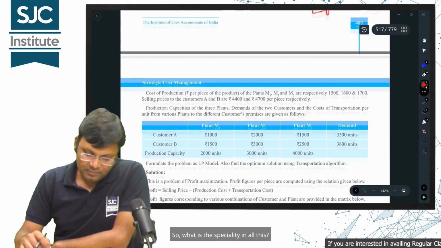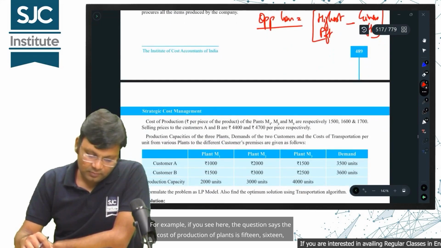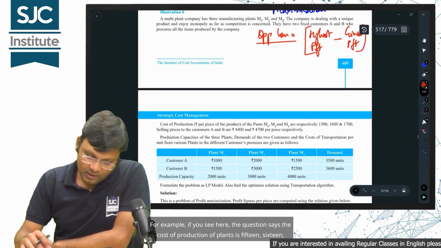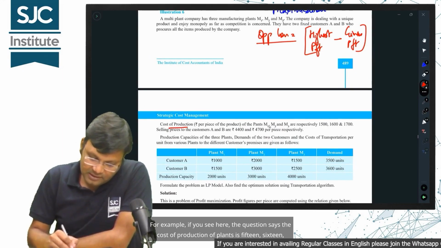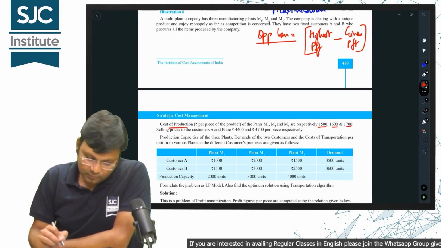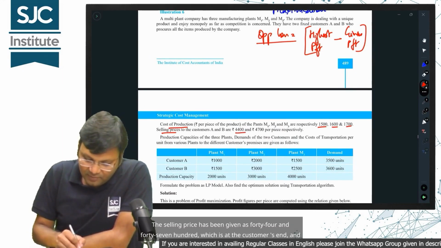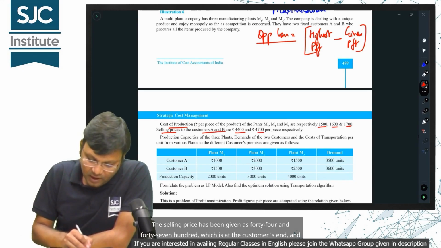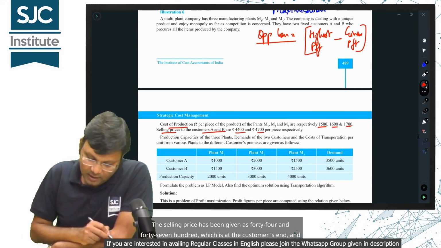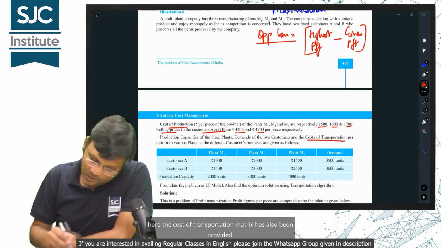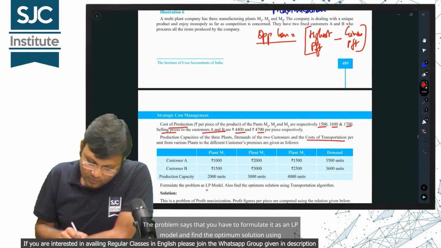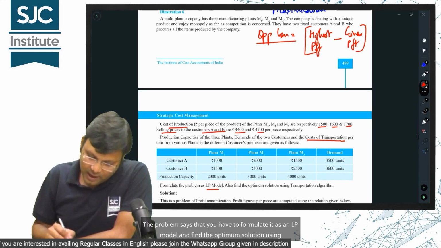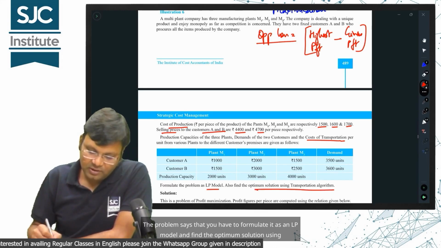So, what is the specialty in all this? For example, if you see here, the question says the cost of production of plants is 15, 16, 17. The selling price has been given as 4400 and 4700, which is at the customer's end, and here the cost of transportation matrix has also been provided. The problem says that you have to formulate it as an LP model and find the optimum solution using transportation.